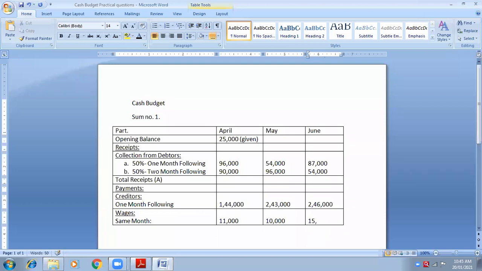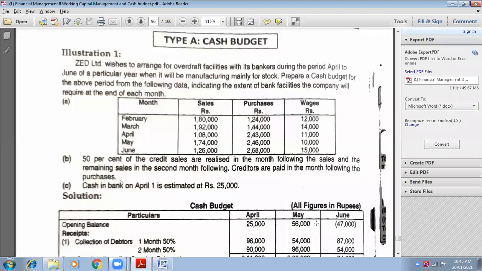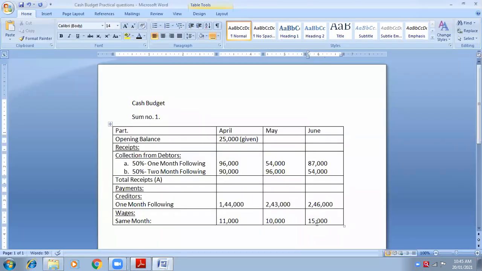Now, is there any other expense that is given in the question? No. Therefore, now can we make the total? Yes, ma'am. Okay. So total payments, and this I will put in block B. Now get me the total of all the payments.